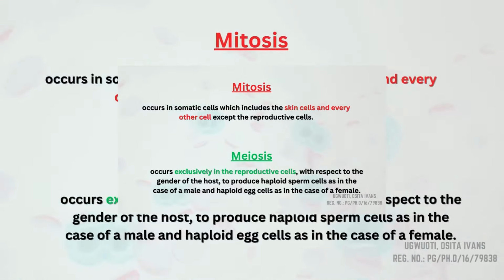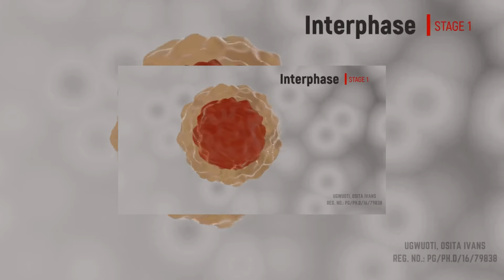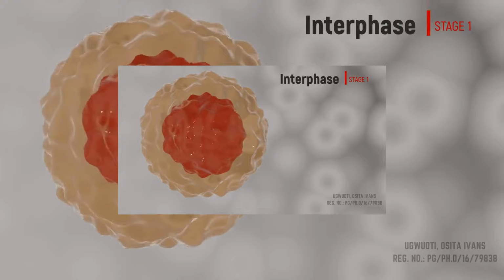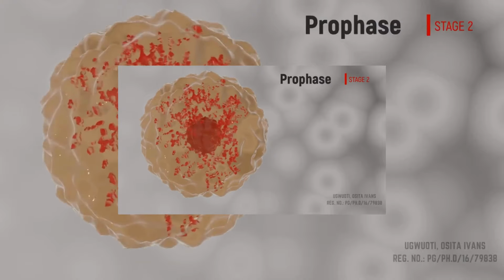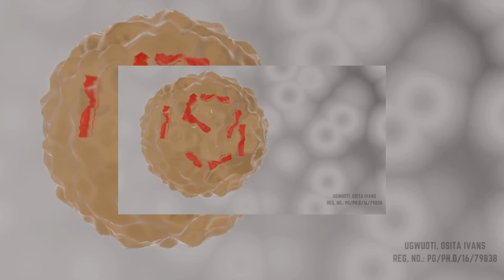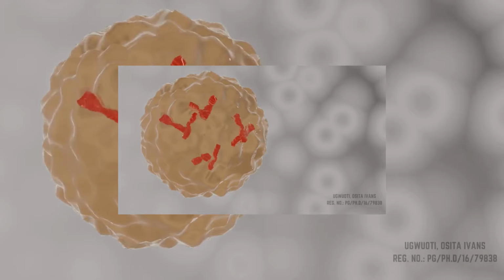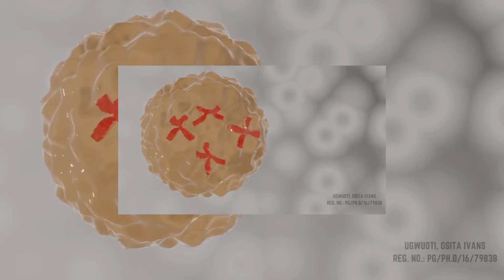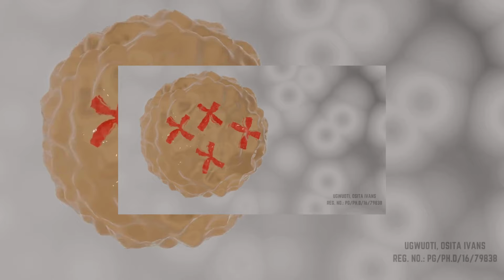Now let's look at the stages involved in mitosis. The first stage is the interphase, where the cell grows and is preparing for division. Then prophase, when identical copies of DNA molecules organize into chromatid pairs. These pairs of chromosomes connect to each other at the centromere, and the nuclear membrane disappears.